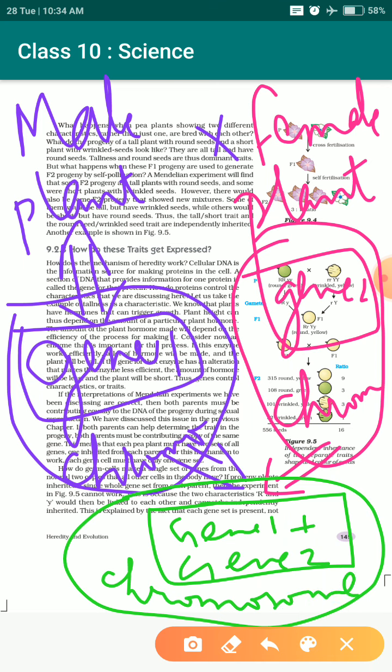Okay, that means there will be two copies, one from each parent, in each chromosome of each organism. I, you, any of your friends, any of your relatives, each of them will have two copies in each chromosome. So you will have the characters of both of your parents, male and female, definitely for sure.